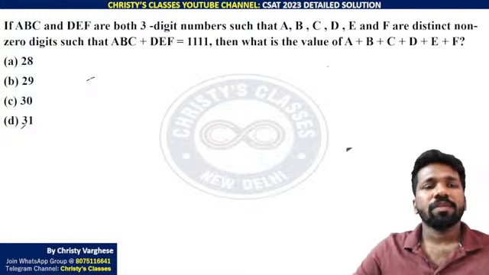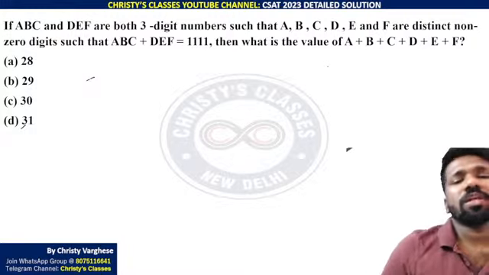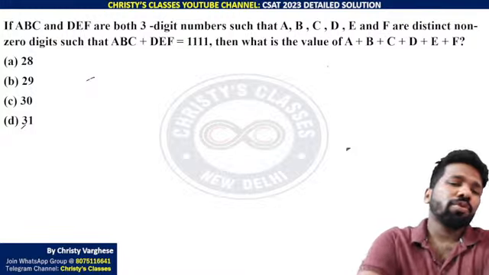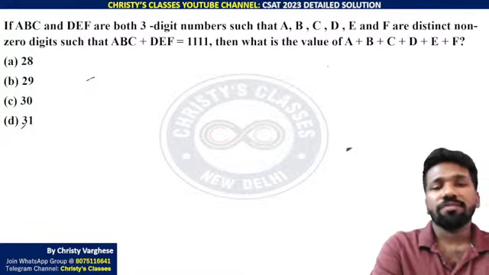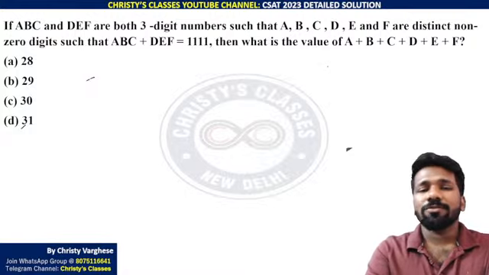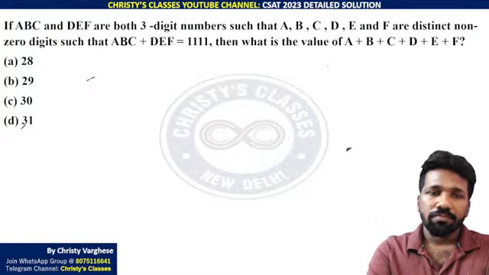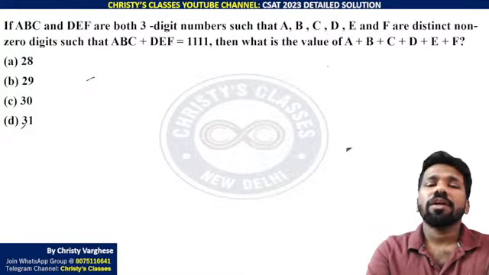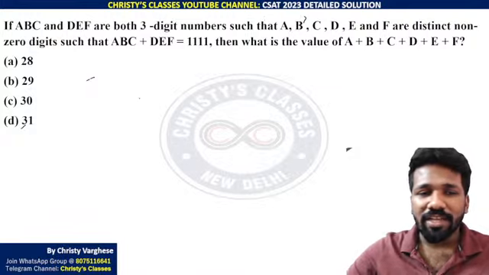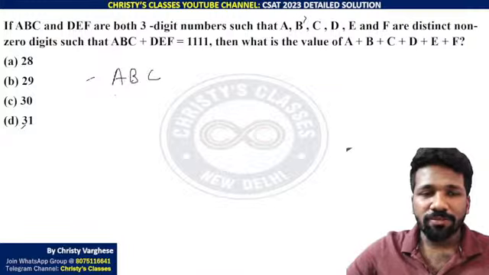Okay, I'll explain. If ABC and DEF are both 3-digit numbers, such that A, B, C, D, E, F are distinct non-zero digits, and ABC plus DEF is equal to 1111. So let us try trial and error here also to find such numbers. Initially you may think that trial and error is difficult, but it is not that difficult. First write the numbers, then you will get an idea about the digits. The place value idea you can use.